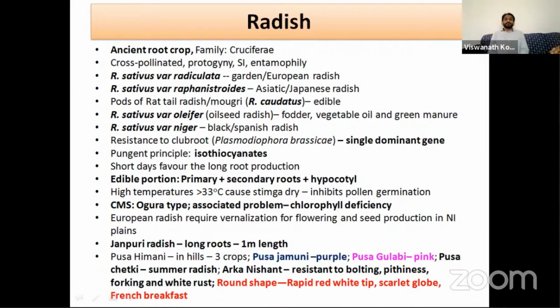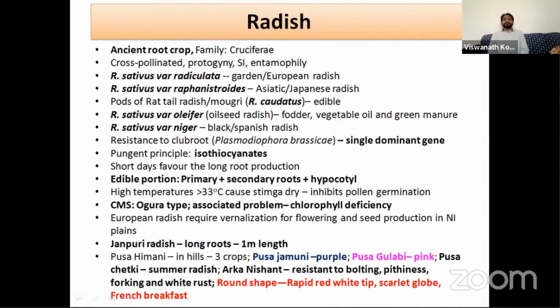What is the edible portion of the radish? It is a modified, swollen root. The swollen portion of the radish is a composite of 3 types of roots: the primary root, secondary roots, and the hypocotyl. All these 3 parts will swell and form the edible portion in radish.